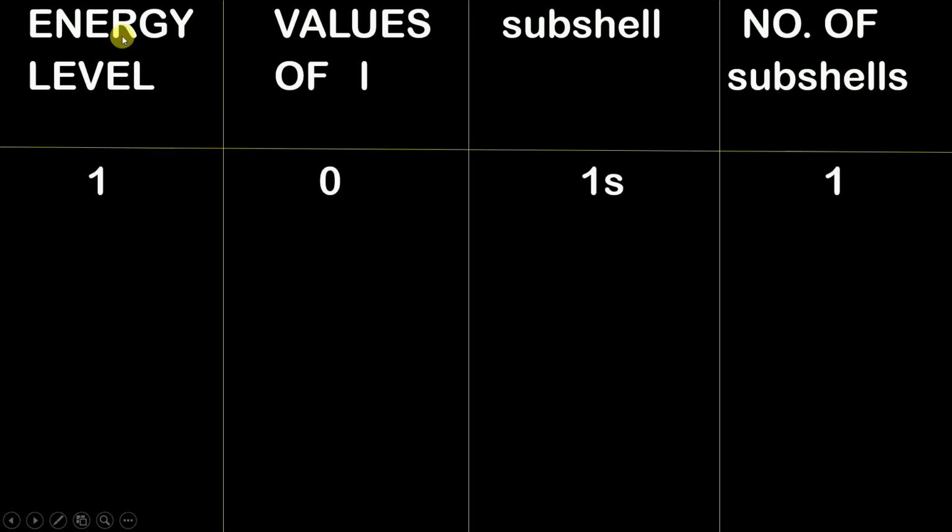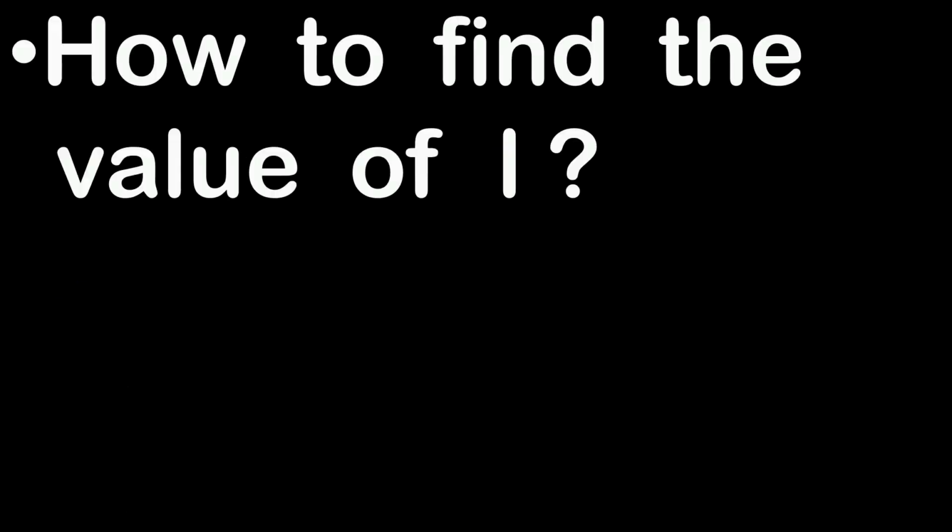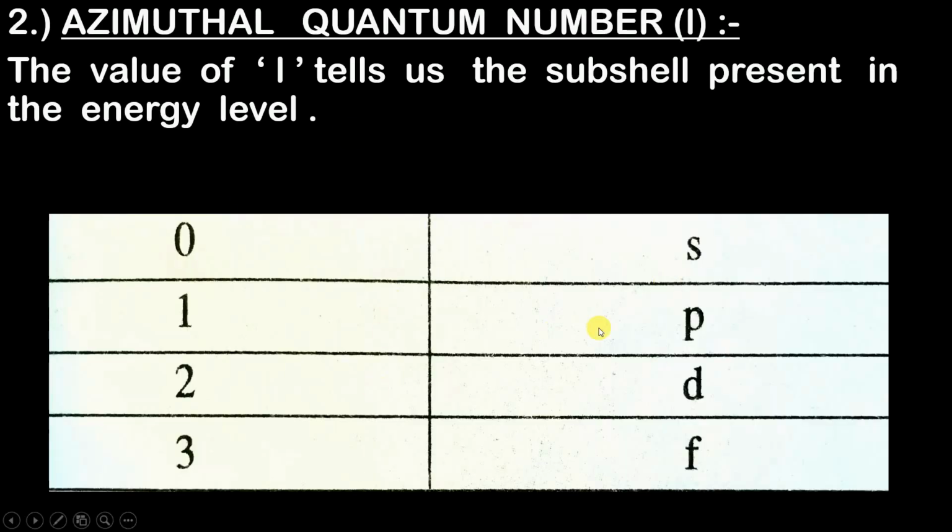Suppose you consider the first energy level, that is n equals 1. So what are the possible values of L? From 0 to 1 minus 1, that is from 0 to 0. So only one value comes, that is, the value of L is obviously going to be 0. Now, as I have told you earlier, you might have forgotten, I told you to remember these values, right? 0 corresponds to s orbital.